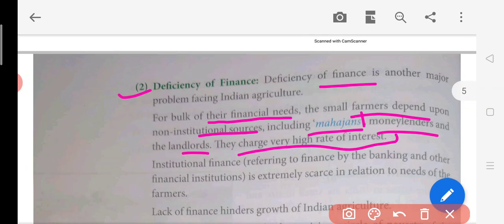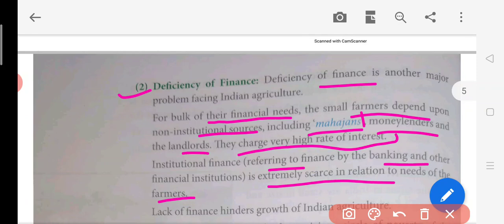Institutional finance, referring to banking and other financial institutions, is extremely scarce in relation to the needs of the farmers. The activities of banking in this field are very poor. These banks are not able to achieve their targets in the agriculture area.